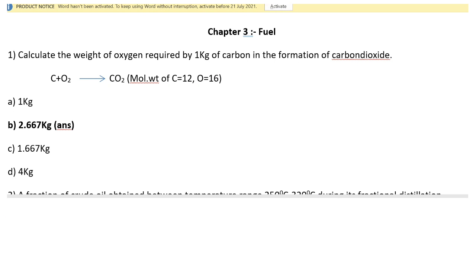Welcome students. Now we are going to see some important MCQs for the summer 2021 exam of Applied Science Chemistry. Chapter 3 is for the civil and mechanical group. Chapter 3 is Fuel and Combustion.